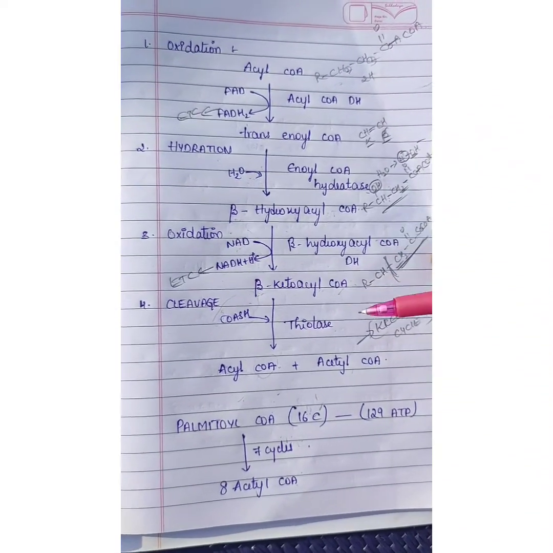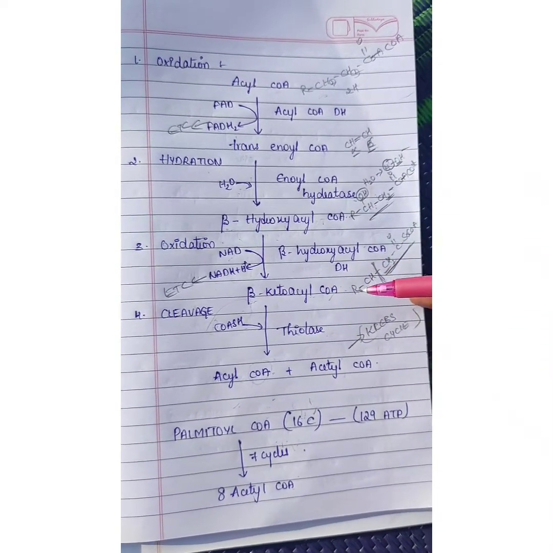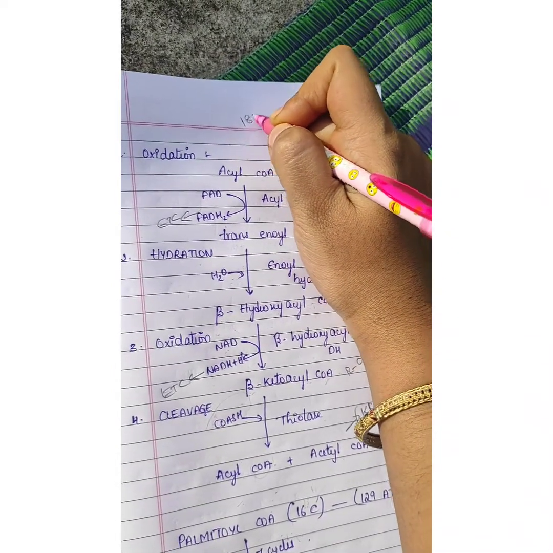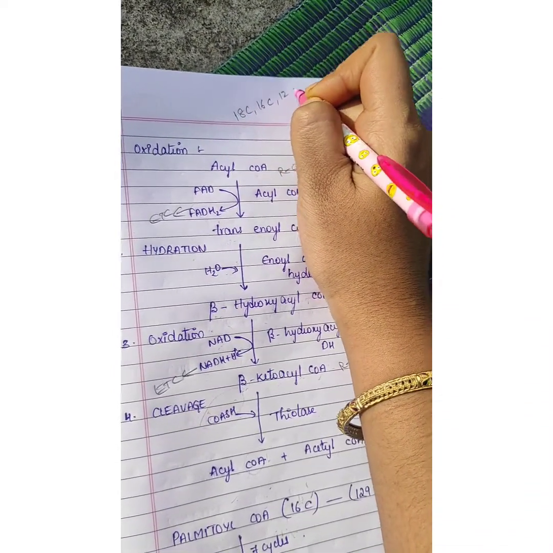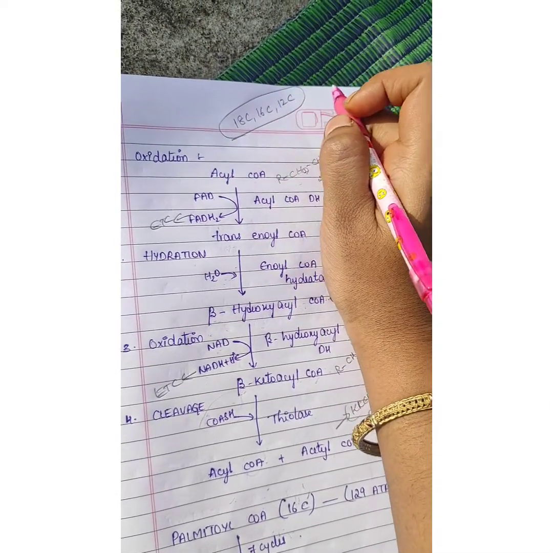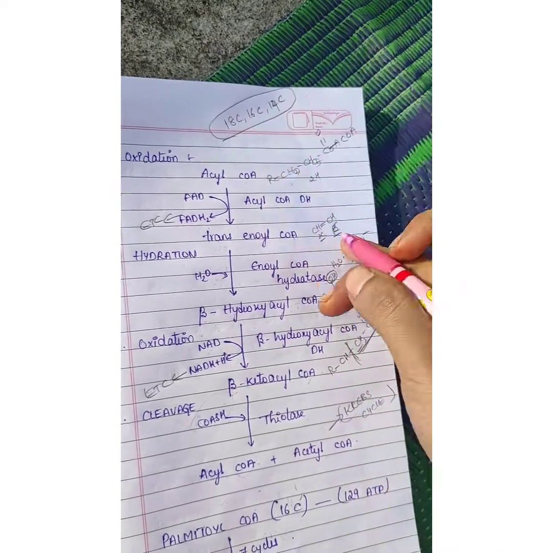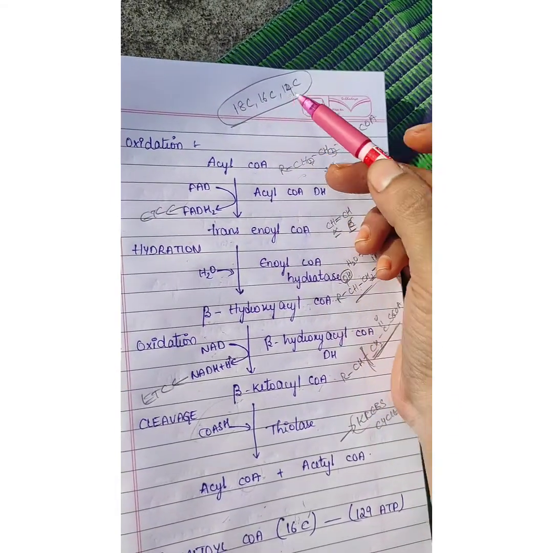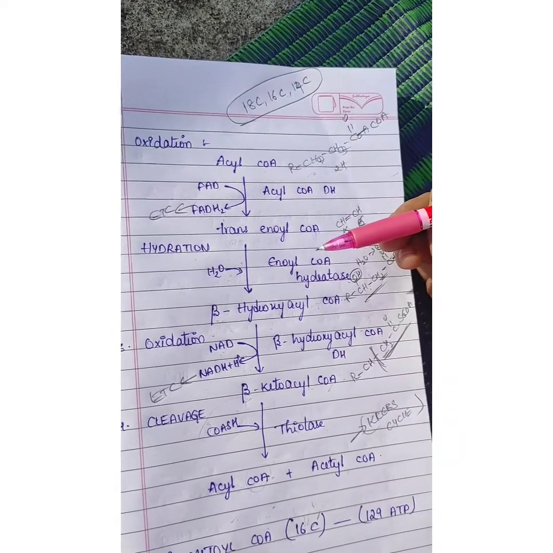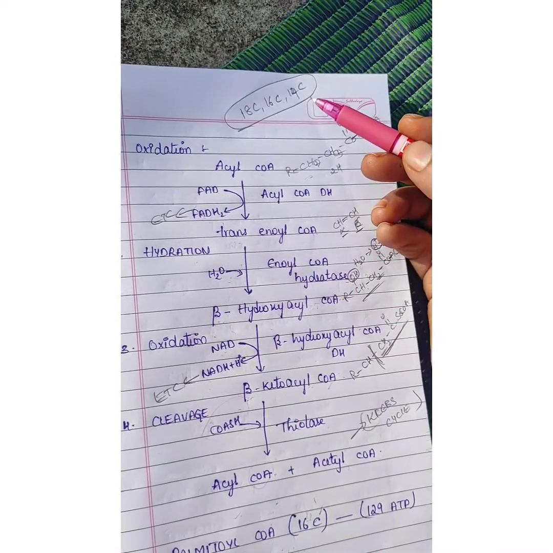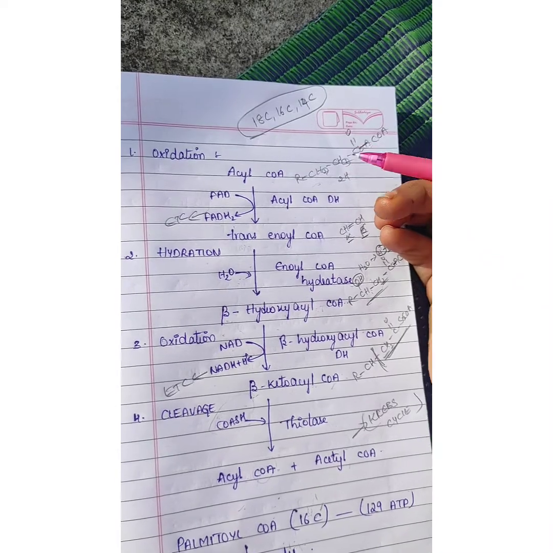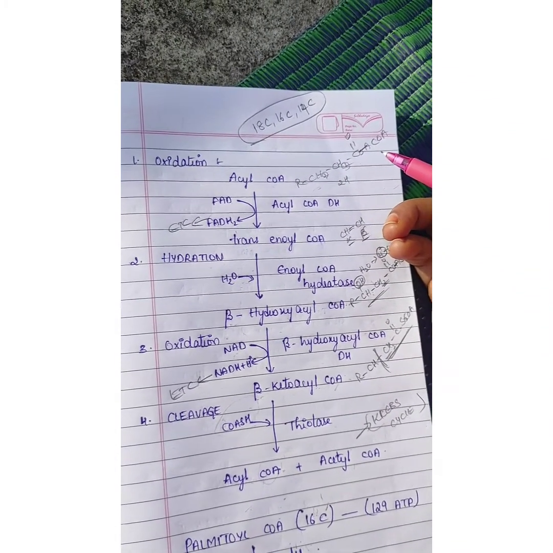This cycle is for fatty acids containing an even number of carbons, like 18 carbon, 16 carbon, 12 carbon. Fatty acids containing an even number of carbon atoms will follow this type of oxidation. Whereas in the next class we will see how fatty acids are oxidized if they have an odd number of carbon atoms.